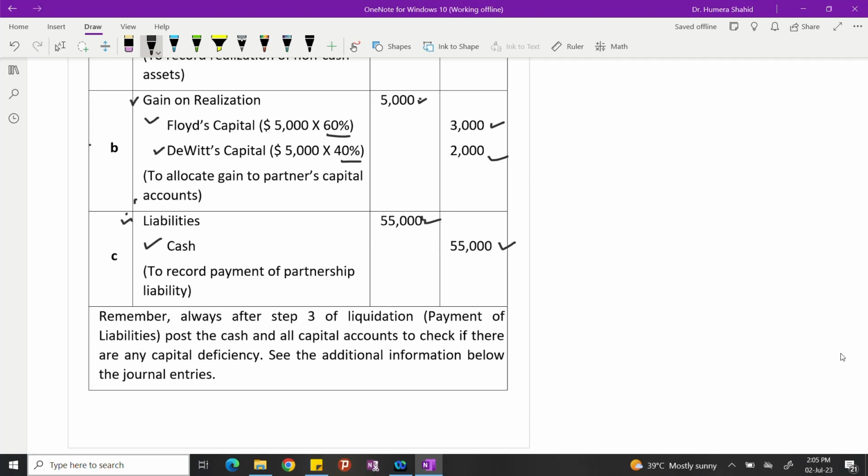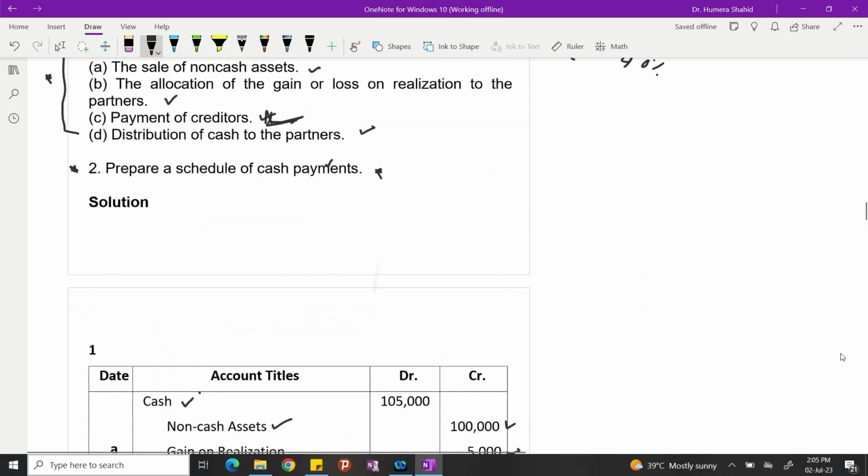They say that always remember that before doing this step 3 of liquidation, which is this one, check whether there is any capital deficiency. Capital deficiency means if any partner's capital is in negative. If it is, then you have to consider that. But in this question, we have opening balances of capital.